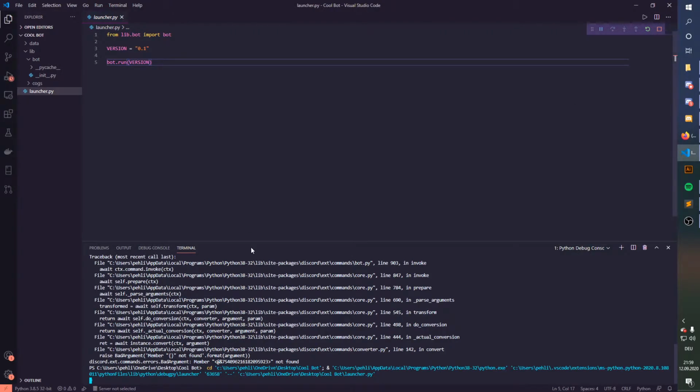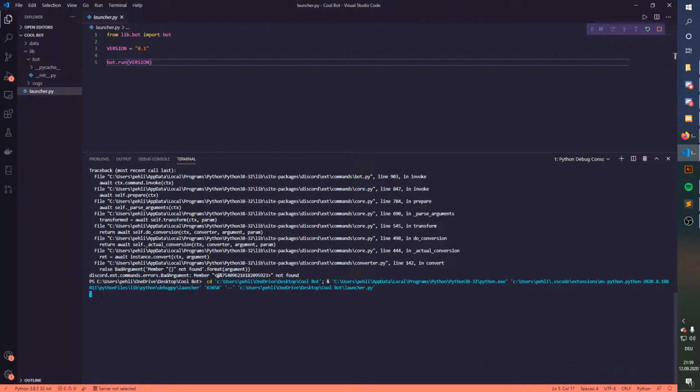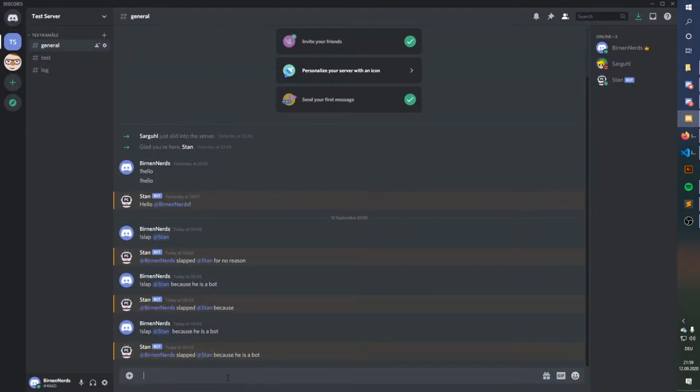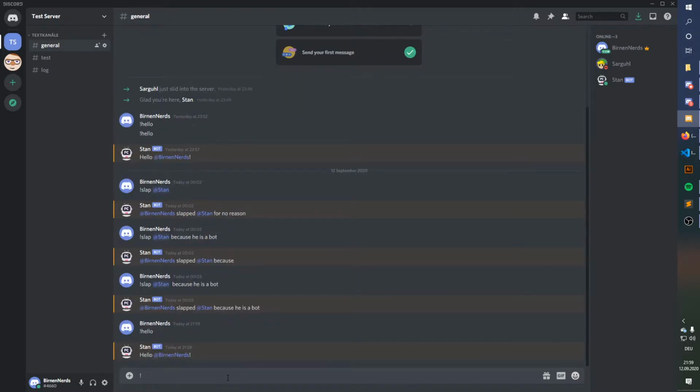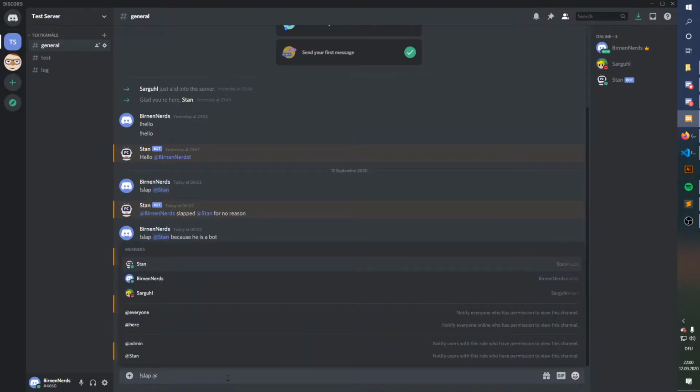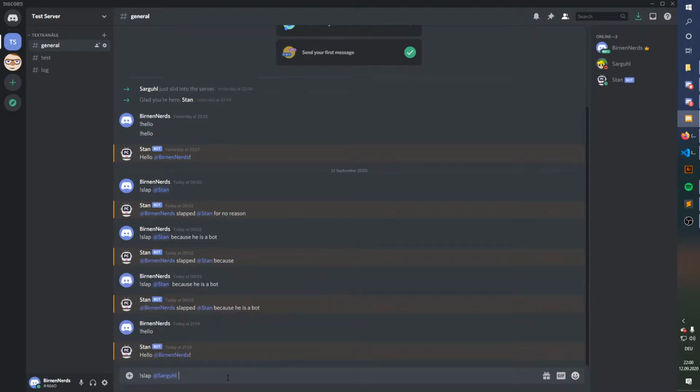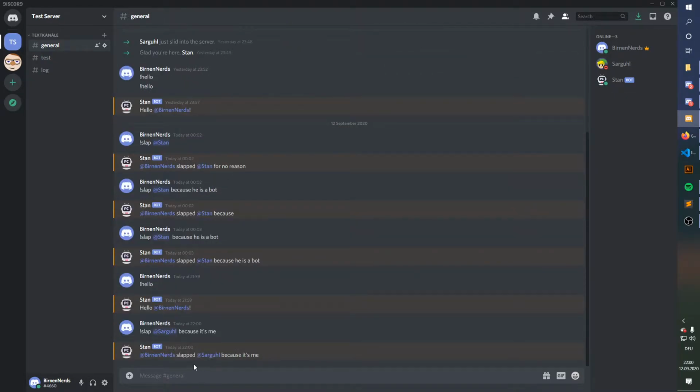So let's just start the bot. Now it will print out a few things, and then our bot has started. We have commands like first hello, where it just prints out hello and then our username, and we have the command slap after that username. For example, we're taking my second account, and we say the reason is just because it's me, and then the bot will just print out that little command. It's nothing really much, but I think it's pretty cool.